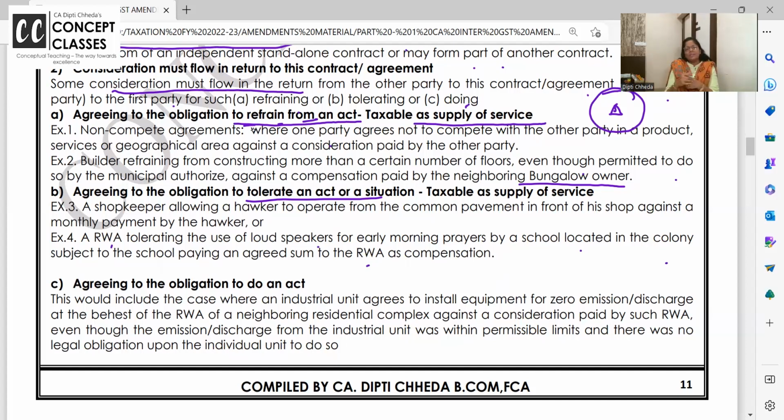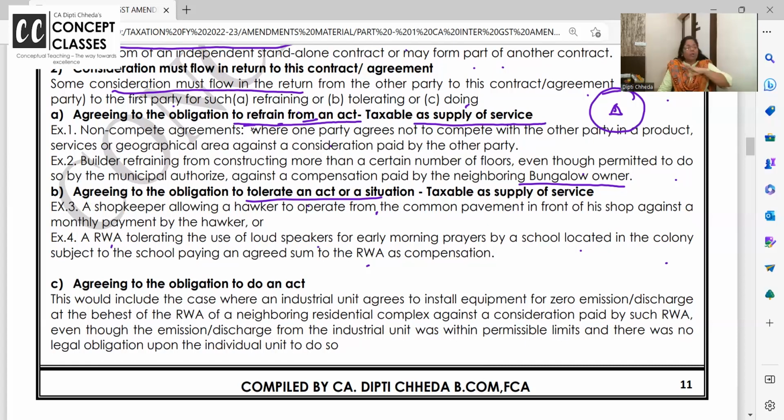So I'm getting disturbed. I'm complaining. So the school is saying, please tolerate 10 to 3. We will compensate you. So it's like reverse. I will compensate them. They will compensate me. Whoever. So for tolerating an act, if there is a contract, if there is money flowing or consideration flowing, taxable.